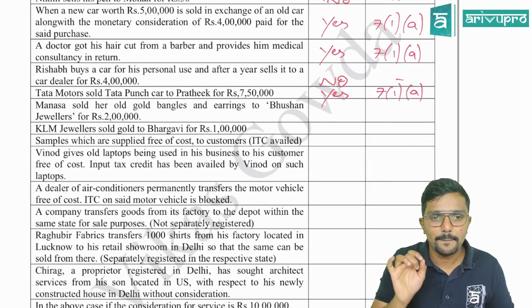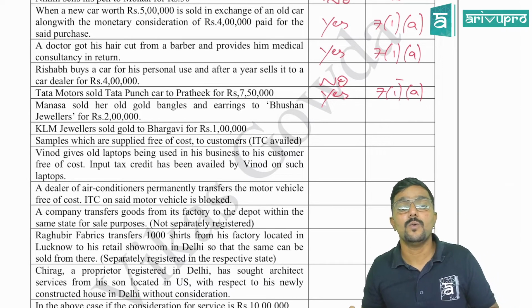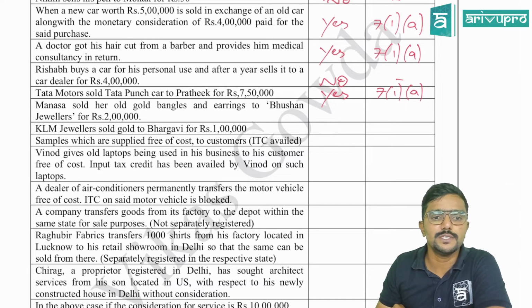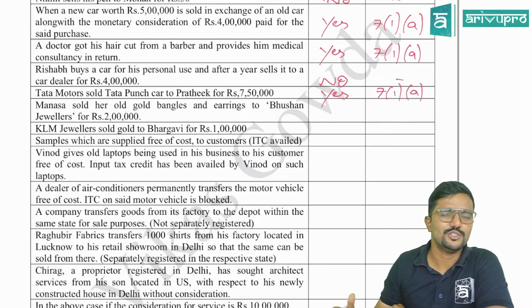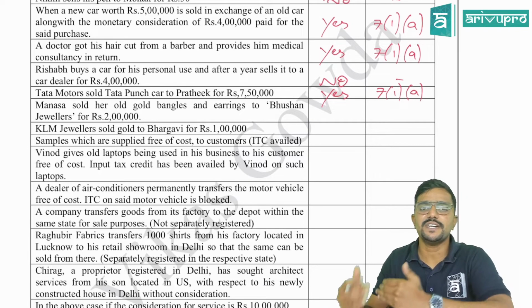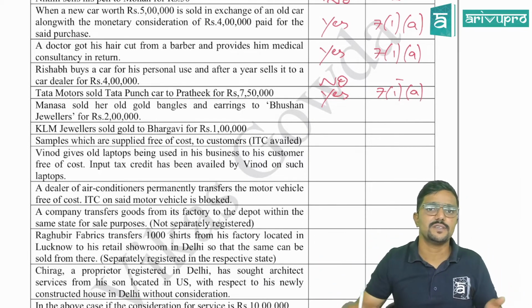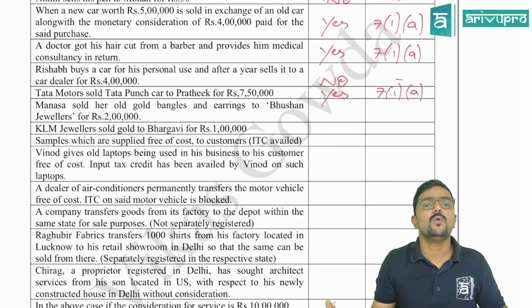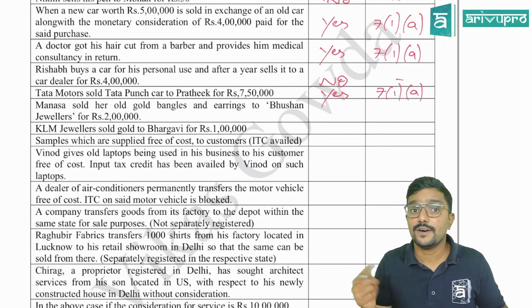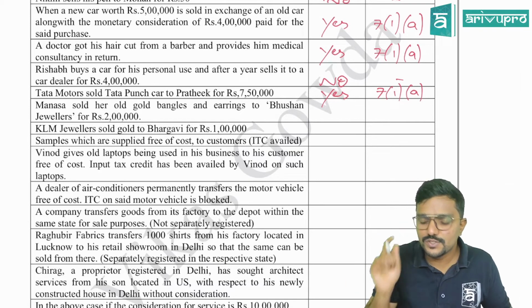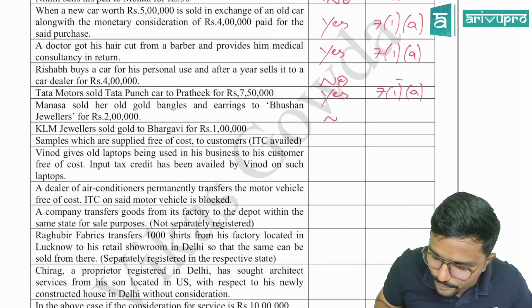Next, Manasa sold her old gold bangles and earrings to Bhushan Jewelers for 2 lakh. So now Manasa is an individual. Assuming she is not registered under GST, it is not in the course or furtherance of business. See, she sold her own jewelry to the shop. In that case, she is the supplier. It is not in the course or furtherance of business, guys.